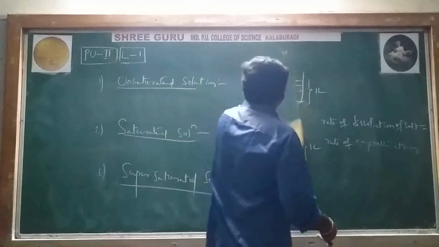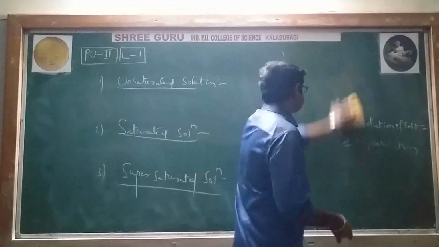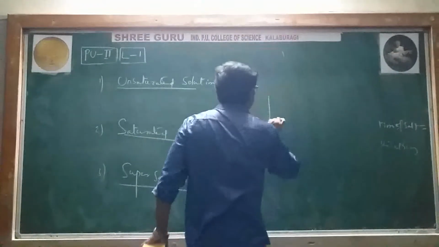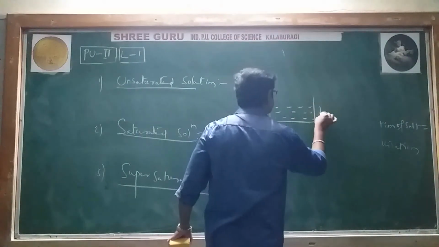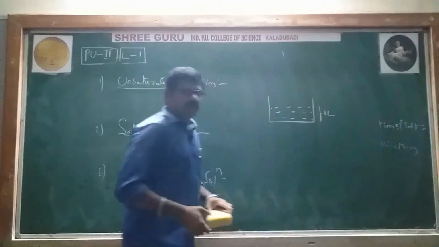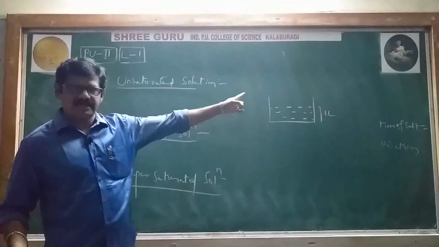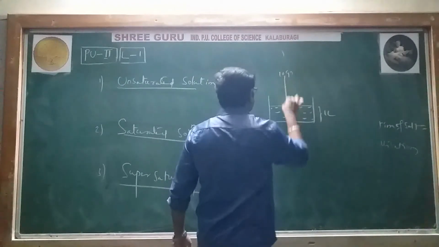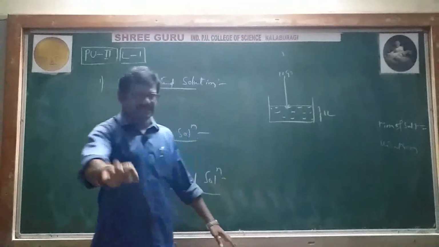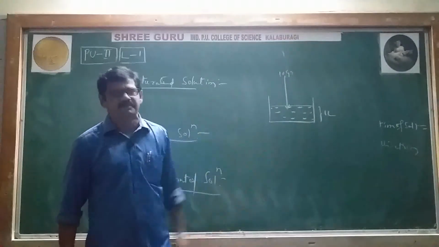What is a supersaturated solution? Again, we will take a 1 liter water sample. In that 1 liter, its capacity is already known to you, say 10 grams. 10 grams of salt can be dissolved easily; that is its solubility capacity.